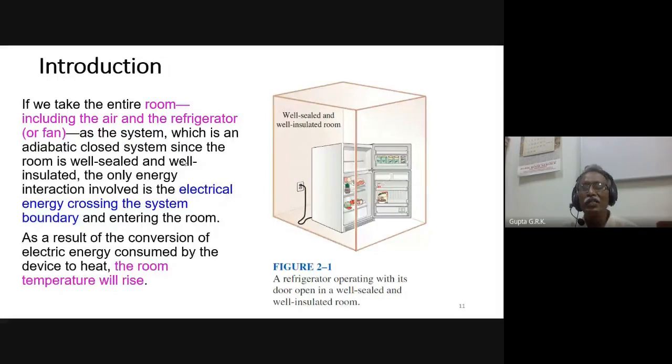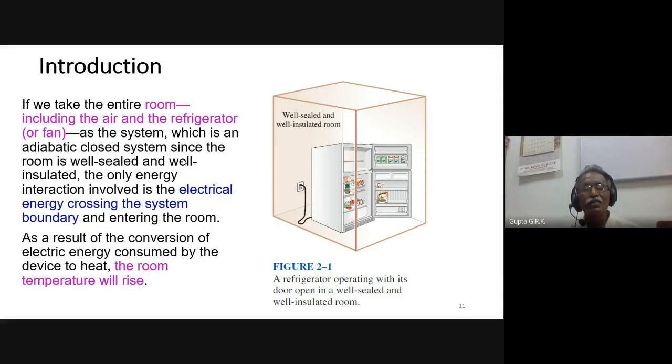So when work is going in, what happens to that? It gets converted into internal energy. By the first law of thermodynamics, delta Q is equal to dU plus delta W. Delta Q is 0, so delta W is equal to minus dU, or minus delta W is equal to dU. When work is done on the system, W is negative, so minus delta W is equal to plus dU. So dU is positive, which means U increases. U increases because U is a function of temperature, so the temperature of the room increases.